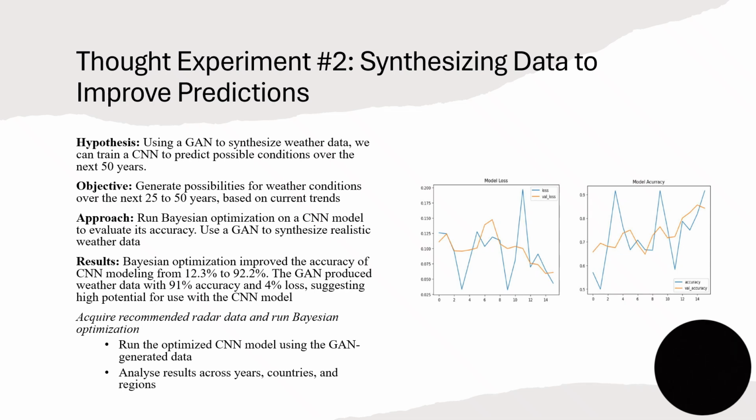The results were that Bayesian optimization improved the accuracy of the CNN modeling from 12.3% to 92.2%, and the GAN produced weather data with 91% accuracy and 4% loss, suggesting high potential for use with the CNN model. Importantly, we need to acquire recommended radar data and run Bayesian optimization. Specifically, run the optimized CNN model using the GAN generated data and analyze results across years, countries, and regions.